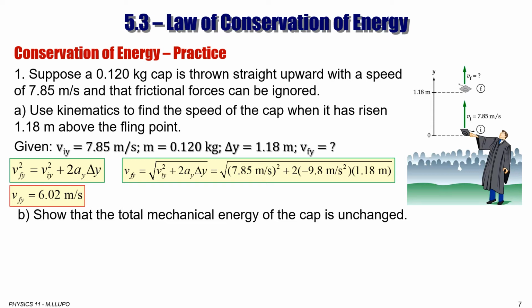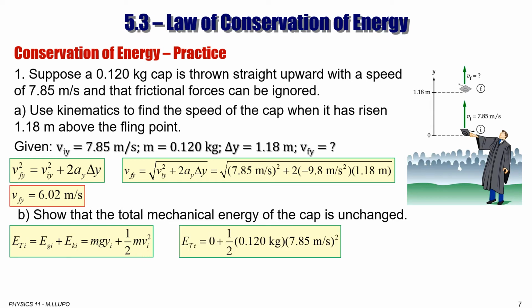The second one, point B, is to show that the total mechanical energy, which is kinetic energy and gravitational potential energy, of the cup is unchanged. So total energy is equal to gravitational potential energy plus kinetic energy. Gravitational potential energy at the initial point is mgy initial, and kinetic energy at the initial point is half of m v initial square.